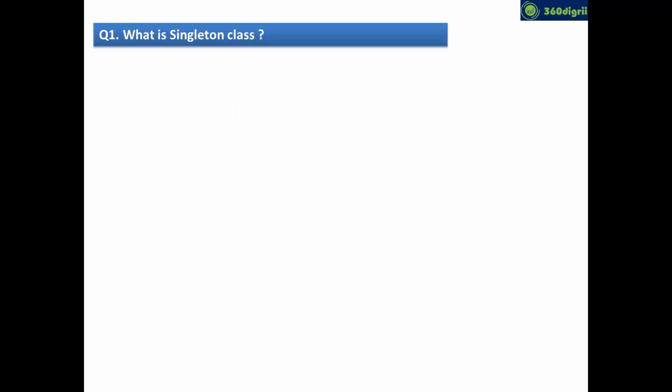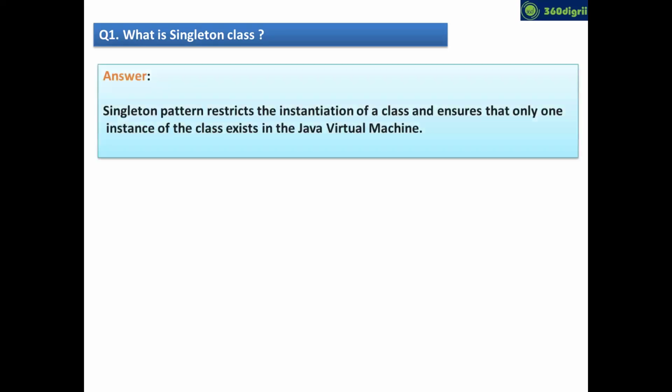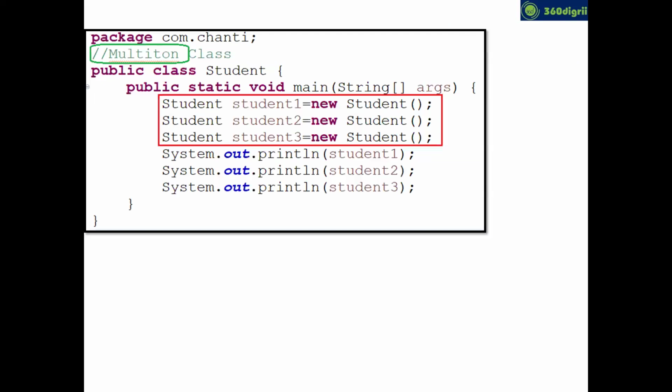So guys, as the definition suggests, if a class is allowed to create only a single object, then we can say that is a singleton class. And it's really difficult to understand what singleton is directly. That's the reason I have taken the multi-ton example first. Can you see, guys? I have taken one class called Student. In the red color box, I have created 3 new Student objects, and after that I was printing the objects as they are.